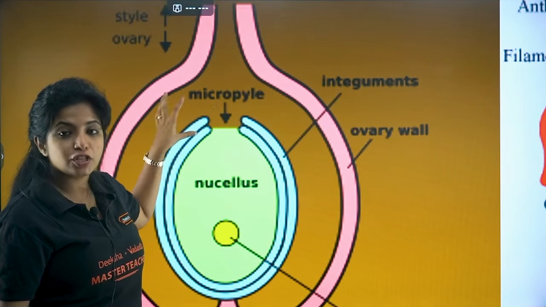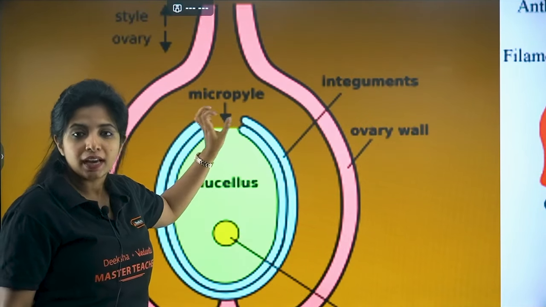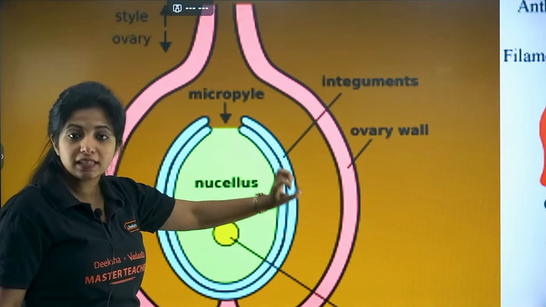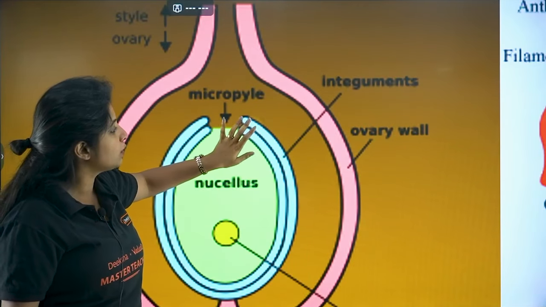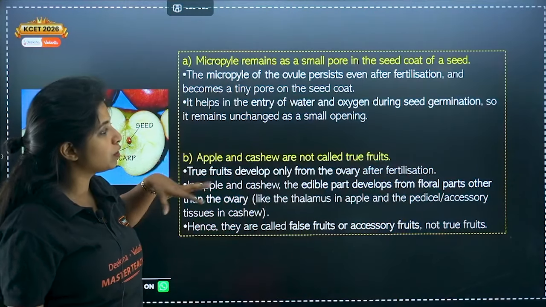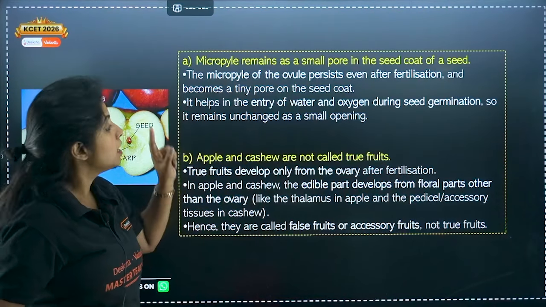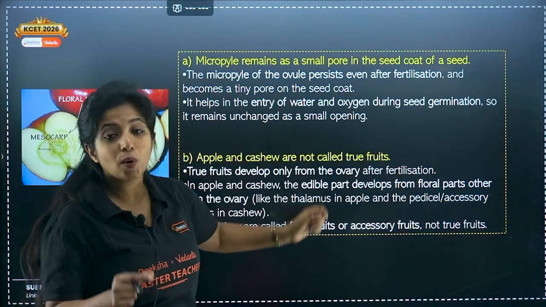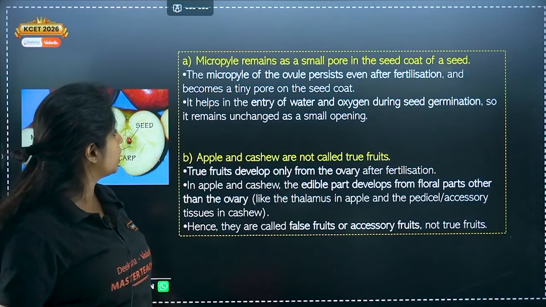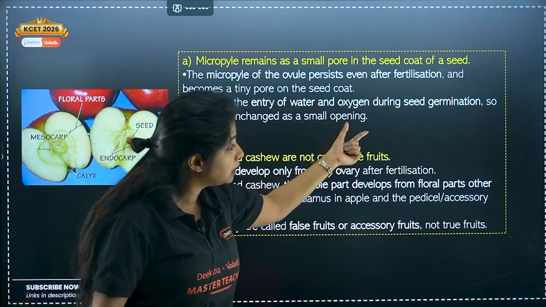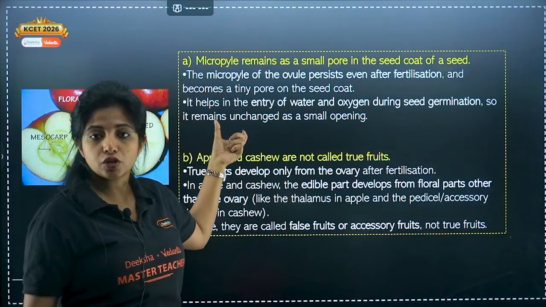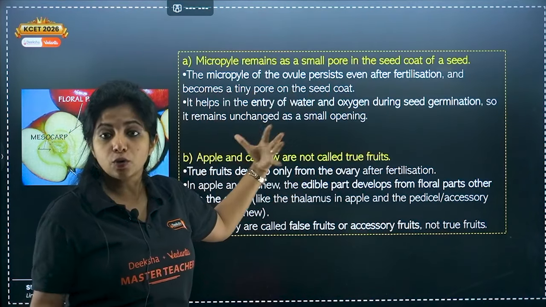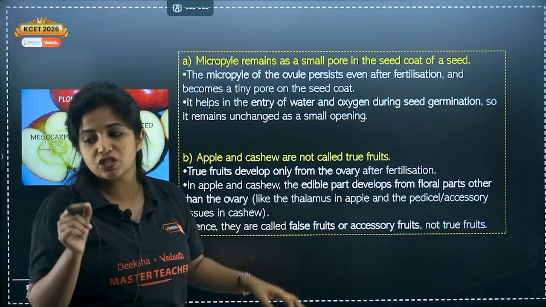So anyways, micropyle is a pore which is found in the ovule. Now when this ovule transforms into a seed, it still persists there. Why do you think it persists there? So that the transfer of moisture and everything can happen. Let's read it. The micropyle of the ovule persists even after fertilization and becomes a tiny pore on the seed coat. You might have seen a tiny pore, okay? It helps the entry of water and oxygen during seed germination, which is why it remains unchanged as a small opening.